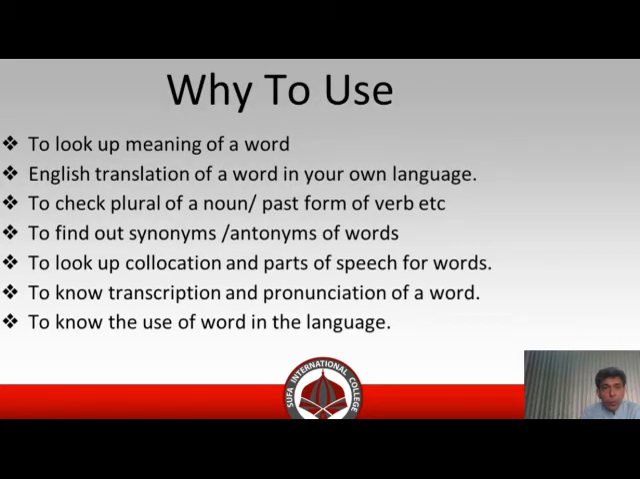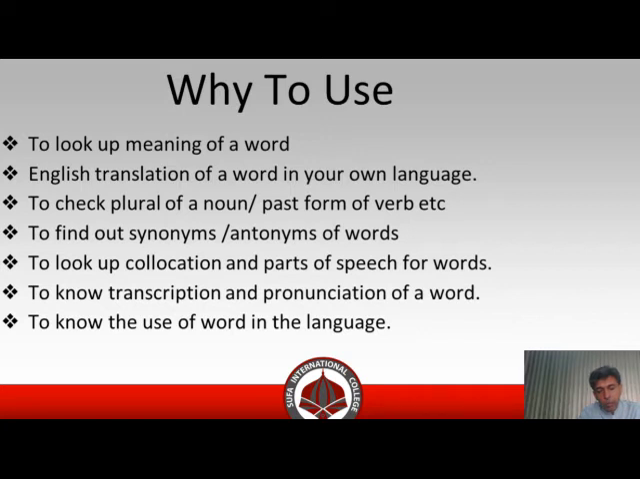Why do we use a dictionary? Some points are given here. The first is to look up the meaning of a word. The first thing is that we make use of a dictionary in order to know the meaning of a word. Second point is the English translation of a word in your own language. For example, if a person speaks Punjabi and wants to know the meaning of some English word in Punjabi, he can make use of a dictionary so that he may be able to use that word very conveniently when he is going to speak English.